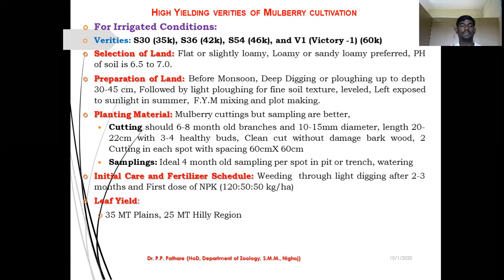If your farm belongs to the hilly region, then due to some climatic conditions, your leaf production will decline up to 25 metric ton per hectare. This is the leaf yield shown by the above varieties of mulberry plant, for example S30, then S36, then S54, then V1 variety. These are very good varieties for the irrigated condition.